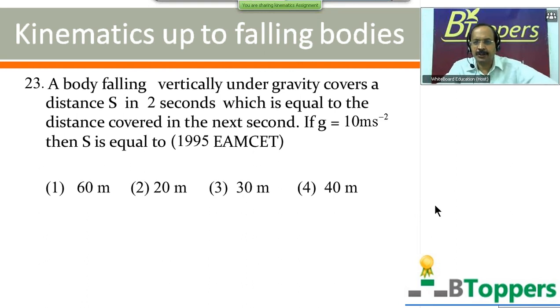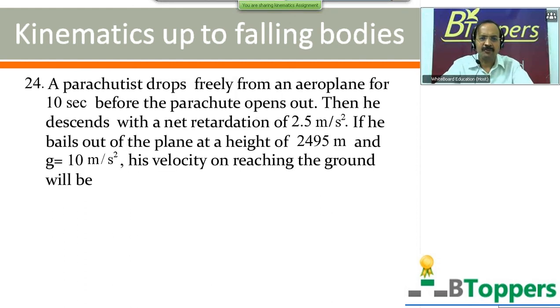In case you require more time to try this question, you can take a pause and try the problem. Question number 24 is, see, a parachutist drops freely from an aeroplane for 10 seconds before the parachute opens out. Then he descends with a net retardation of 2.5 meter per second square. If he bails out of the plane at a height of 2495 meters and g equal to 10 meter per second square, his velocity on reaching the ground will be? Come on, try the question.